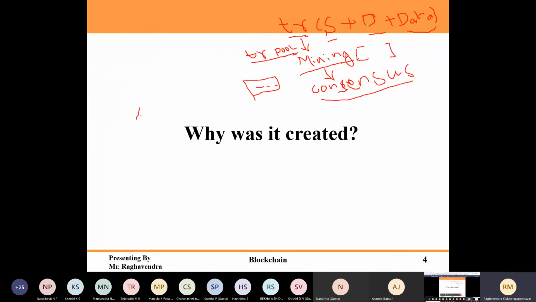Here one transaction's hash will come, another one t2. These hashes will pass to another hash function so that it creates h of t, so only one hash will be created. In a similar way, if you go on like this, it will create one value that is called the Merkle tree value.